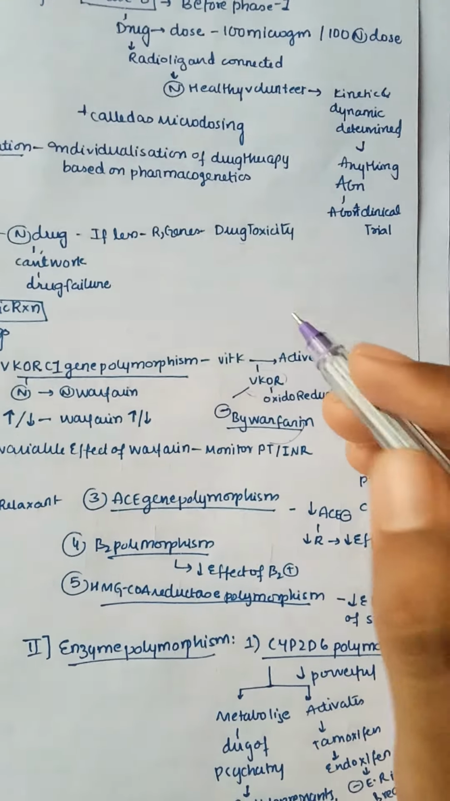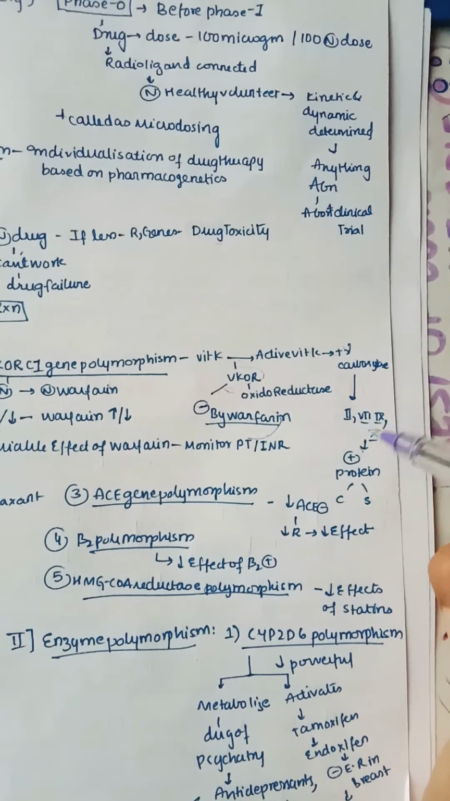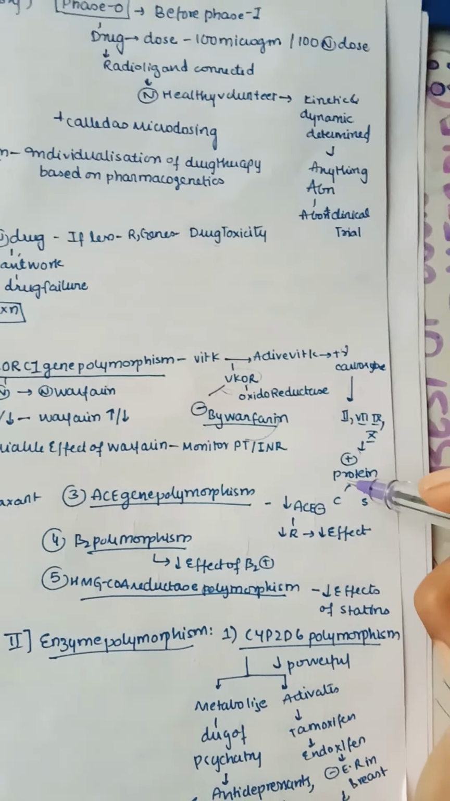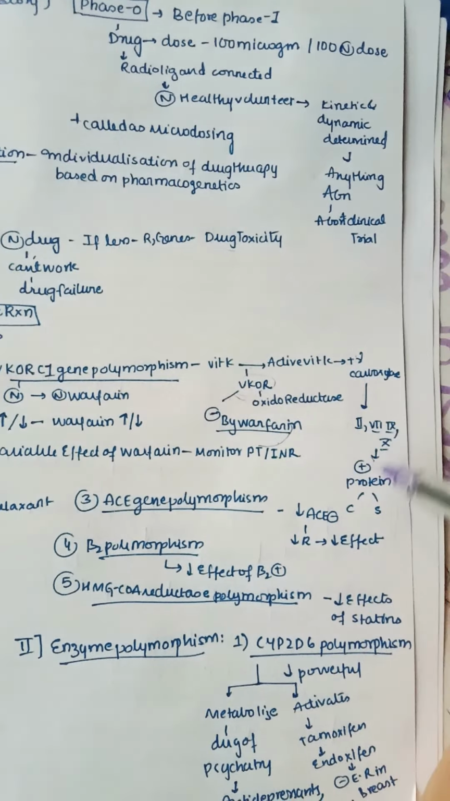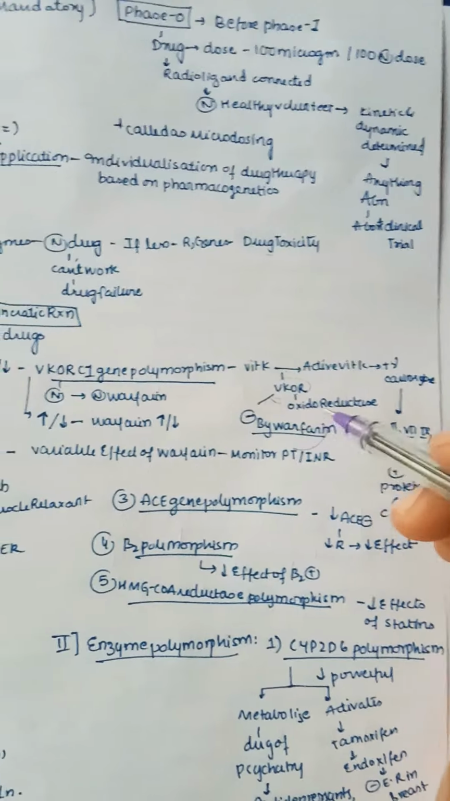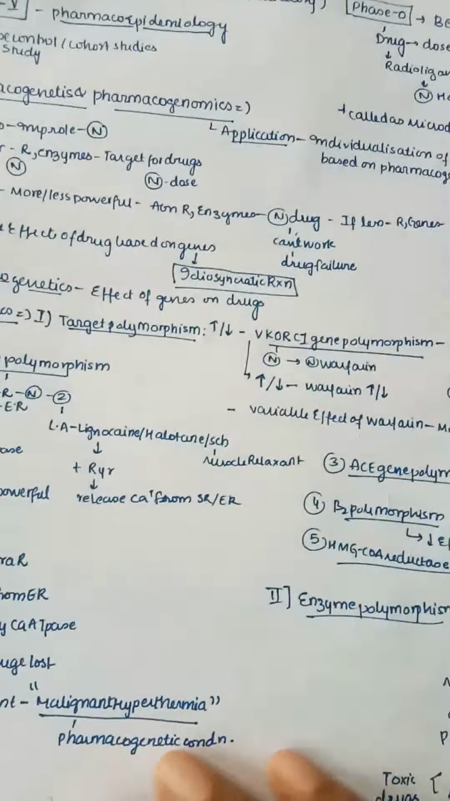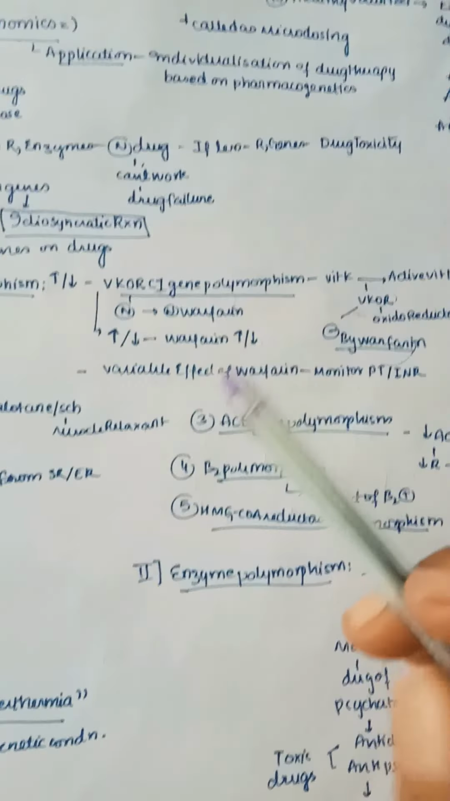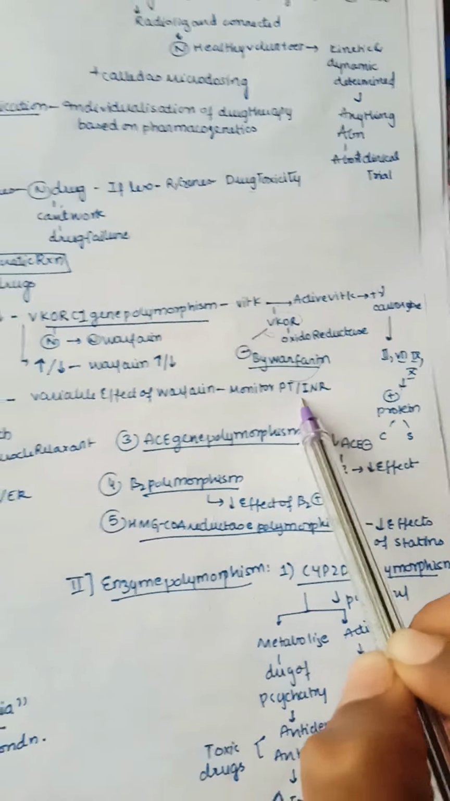So now you can understand the scenario. For example, this inhibits it, so all these proteins, all these processes decrease, so the effect is finally decreased on these proteins. Whenever we increase the warfarin, then all this process increases. So by this you can understand how we can adjust the dose. And remember that the variable effect of warfarin is monitored by PT or INR.